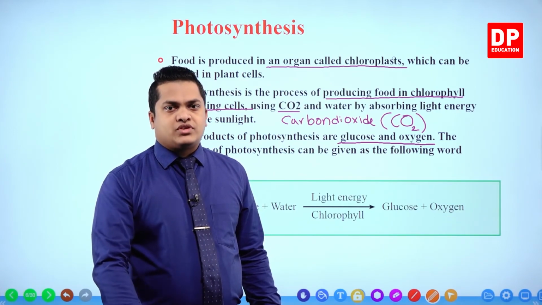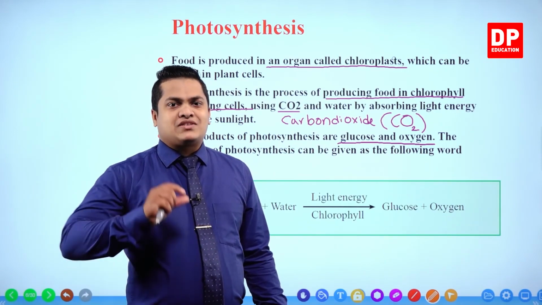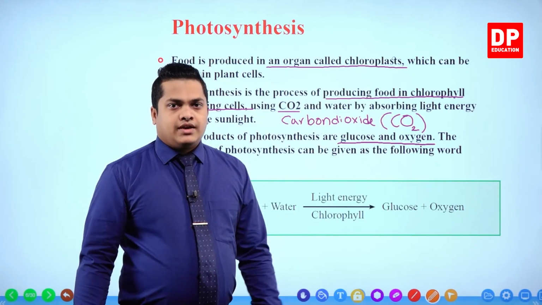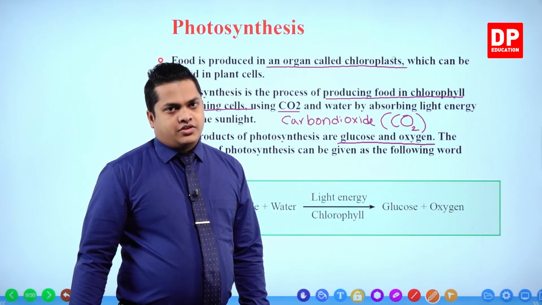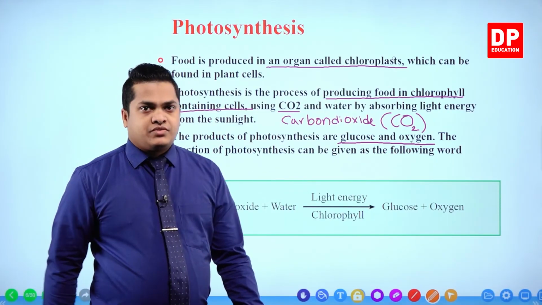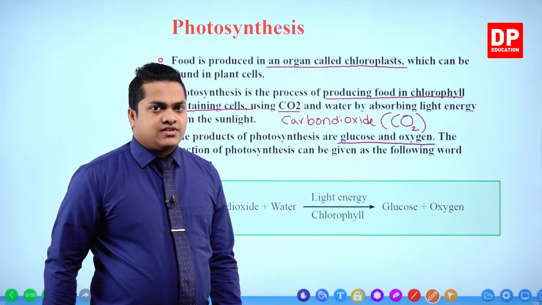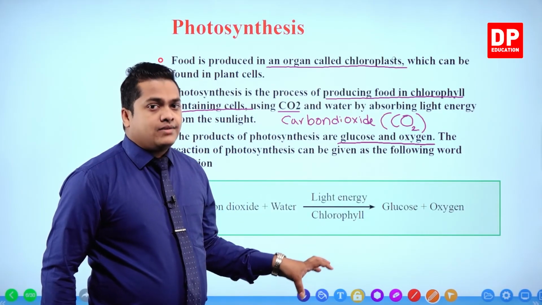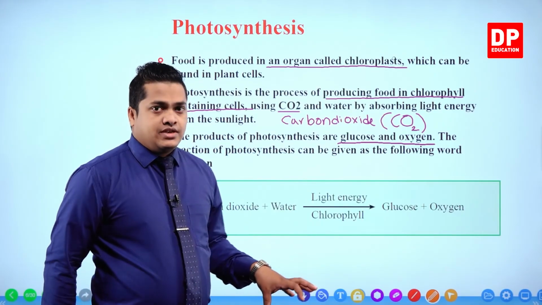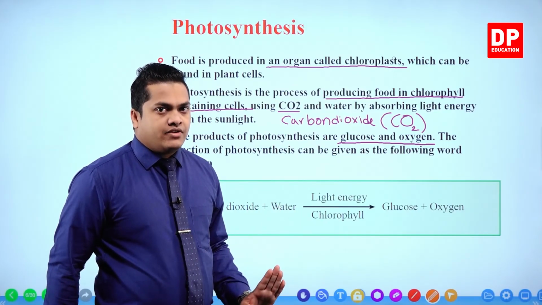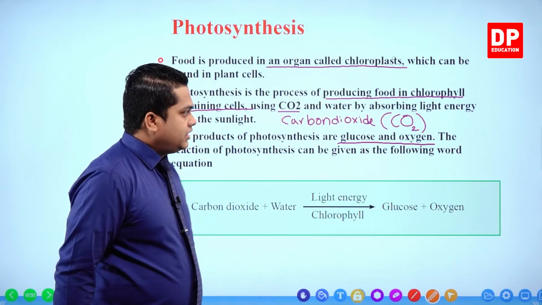So during the photosynthesis process, the simplest form of food is produced, which is glucose. And the secondary product is oxygen gas. So glucose and oxygen are the two main products created during the photosynthesis process. Glucose is the main product, the main food item, and oxygen is the secondary product, or the byproduct, which is expelled from the stomata of the leaf.